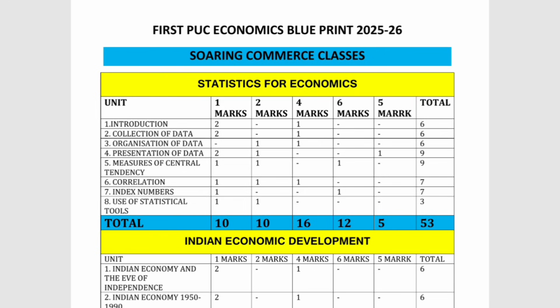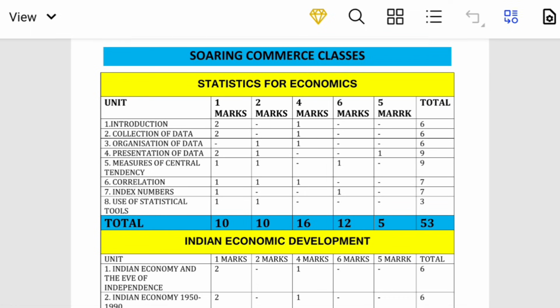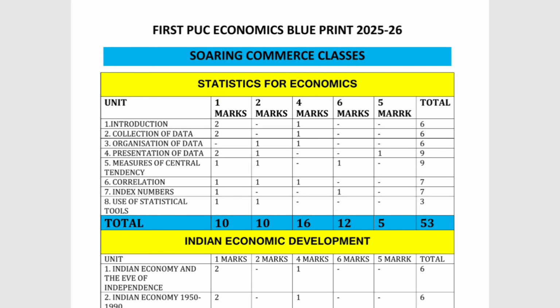The first unit is introduction, the second unit is collection of data, the third unit is organization of data, the fourth unit is presentation of data, the fifth unit is measures of central tendency, the sixth unit is correlation, the seventh unit is index numbers, and the eighth unit is use of statistical tools. So these are all the 8 units which come under Statistics for Economics.